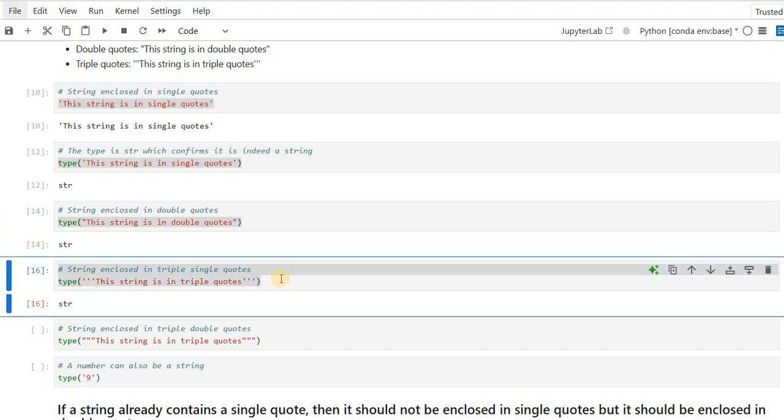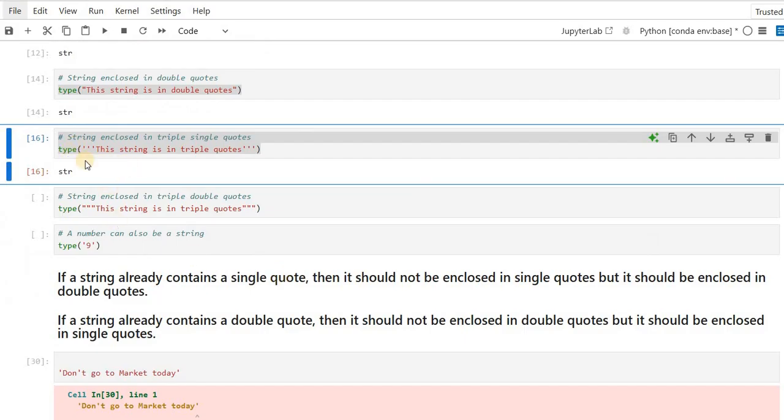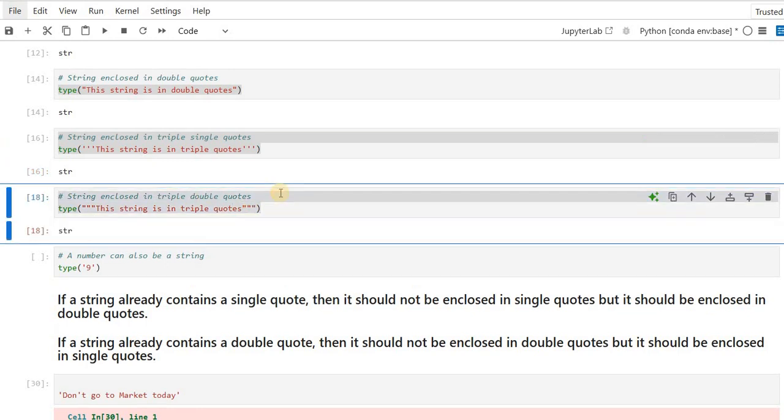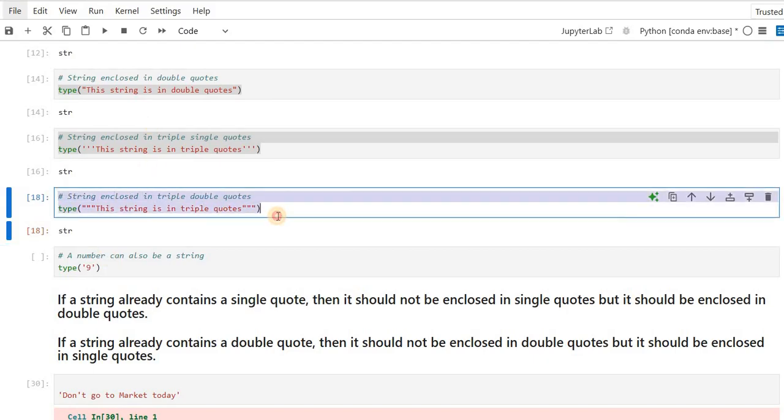Again, this string is in triple quotes, and its type will also be string. Not only triple single quotes, you can create a string enclosed in triple double quotes.